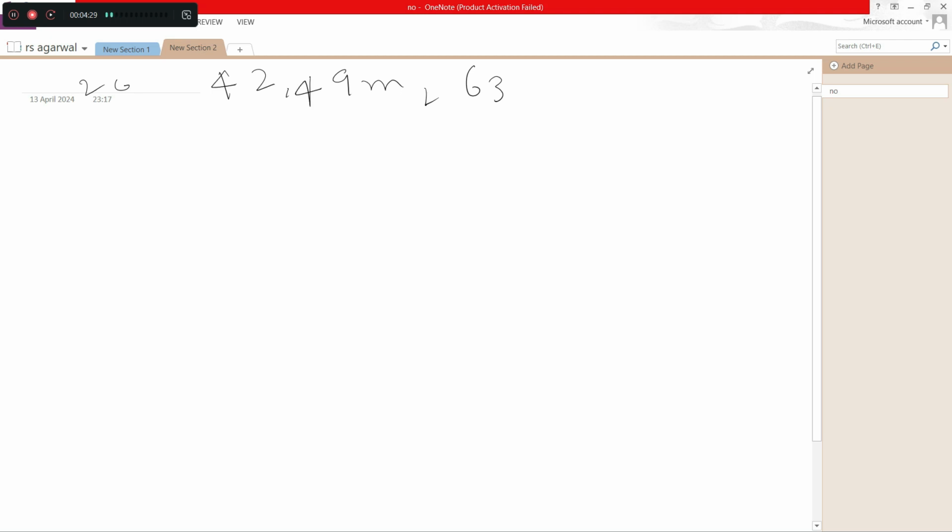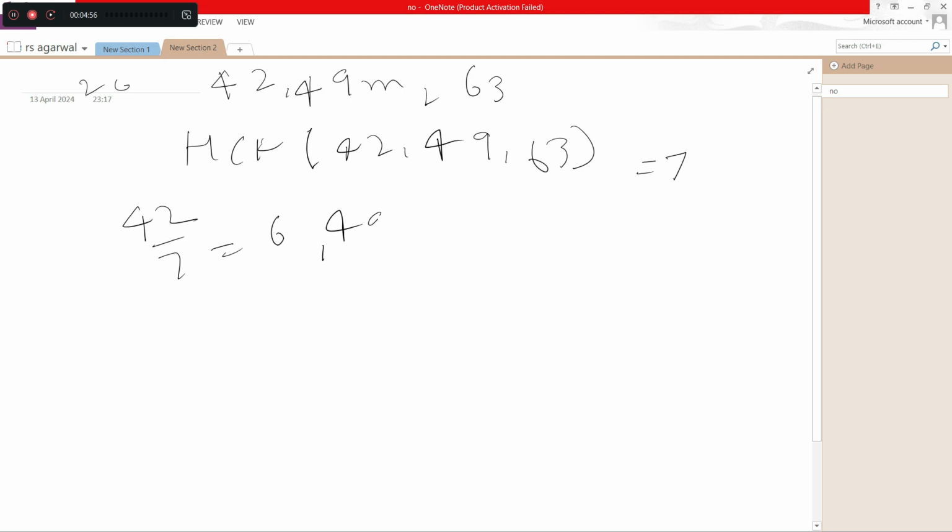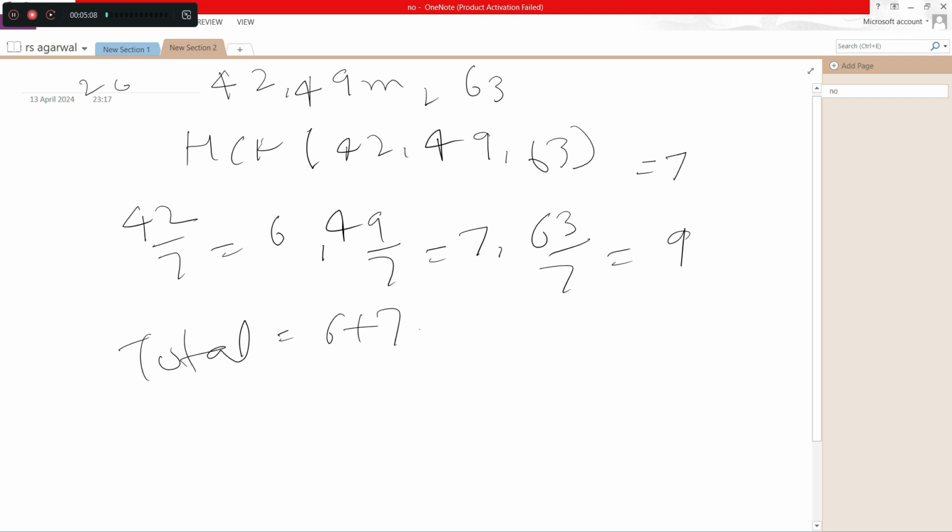So it is asking that we have to divide the planks into equal lengths here. So for that we will take the HCF of 42, 49, 63 here. So the common factor here is 7. So the length of each plank will be 7 meter here. So we have to find in total how many planks there will be. If we divide 42 by 7 it is equal to 6, 49 by 7 equal to 7, 63 by 7 equal to 9 here. So the total will be 6 plus 7 plus 9 is equal to 22.